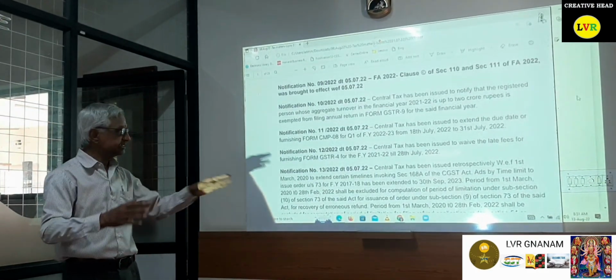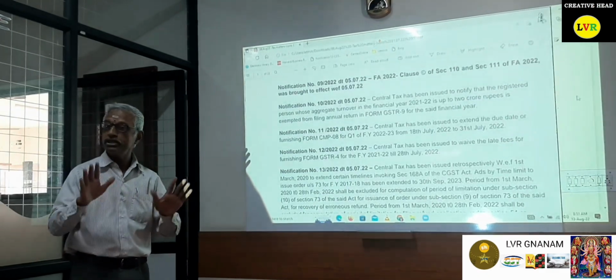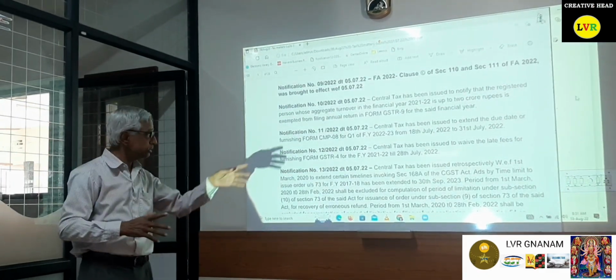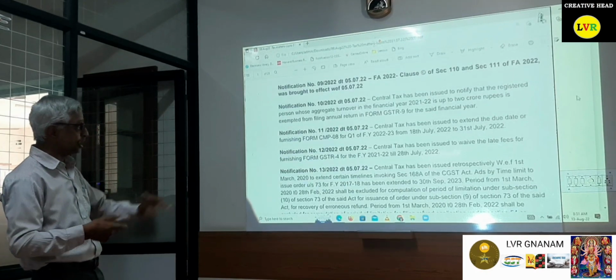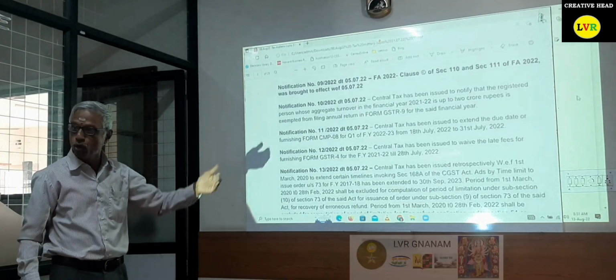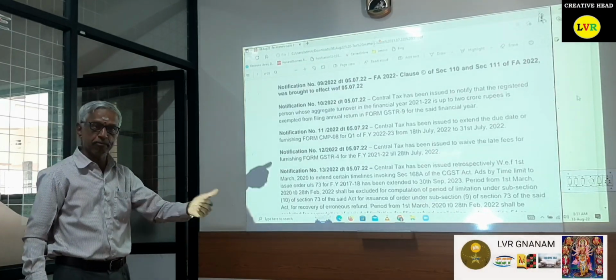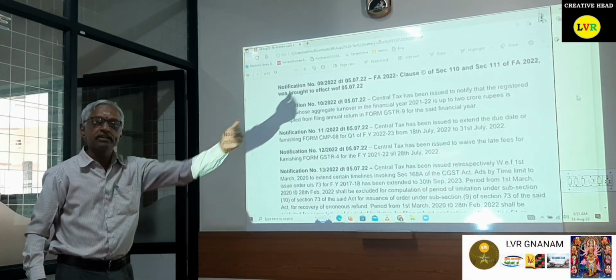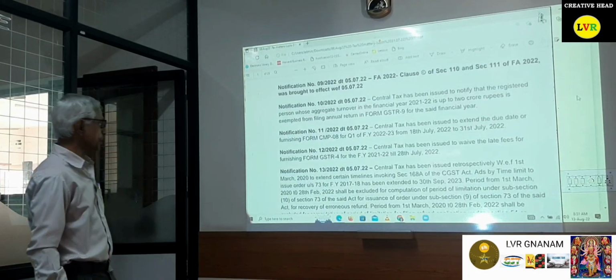But anyhow, please see 28th July. The late fee has been waived for GSTR 4. That is why CMP 08 has been extended for Q1 22-23. CMP 08 time has been extended to 31st July. That is the reason.